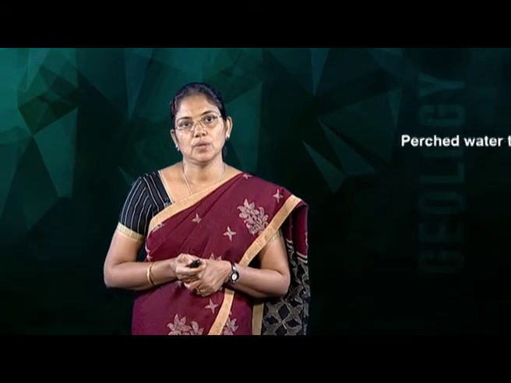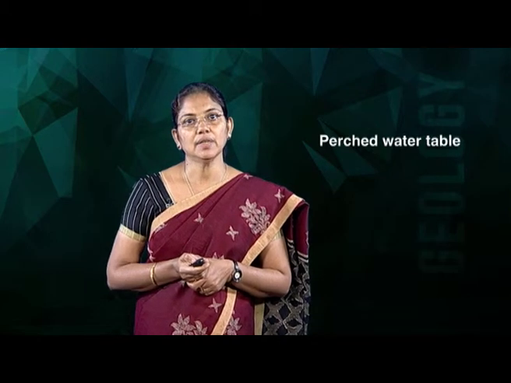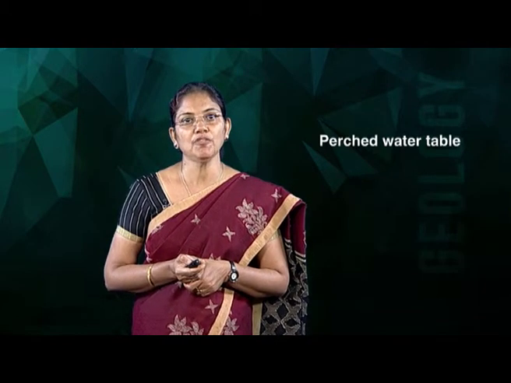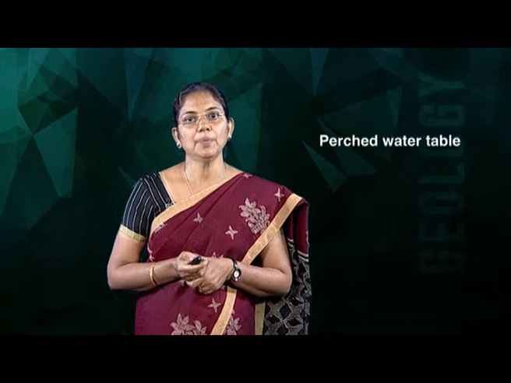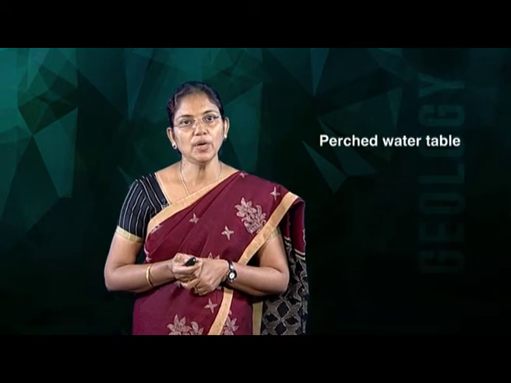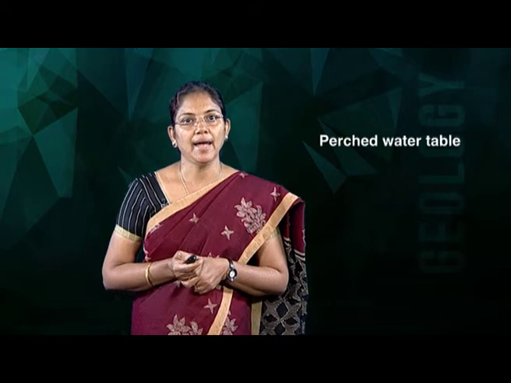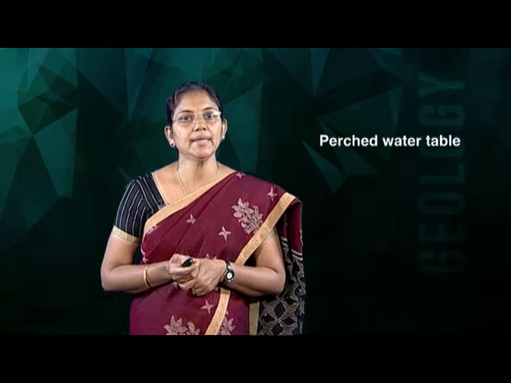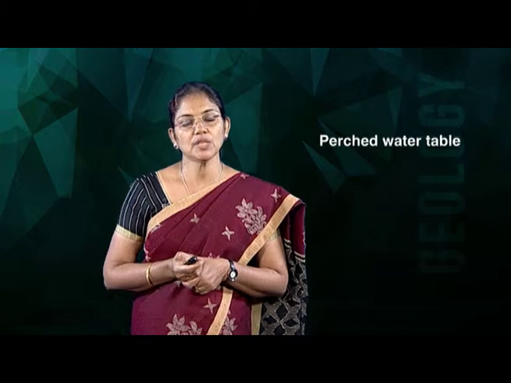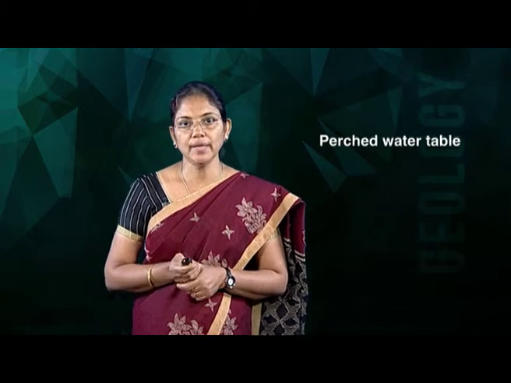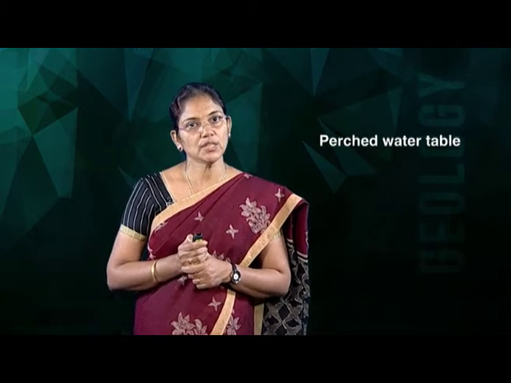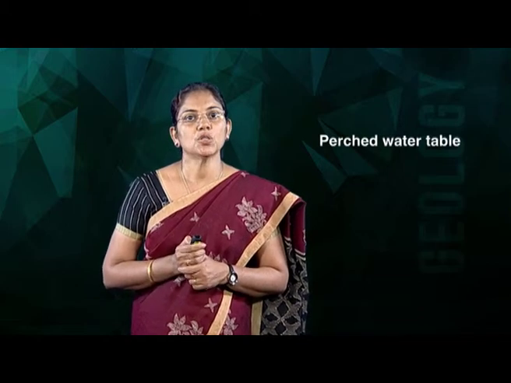Another feature present is the perched water table. In certain regions, a lens shaped body of impervious rock with an upper concave surface may hold a body of water above the permanent water table and may act as a local water table. It is known as a perched water table. This perched water table is not a real water table. It is always present within the zone of aeration.